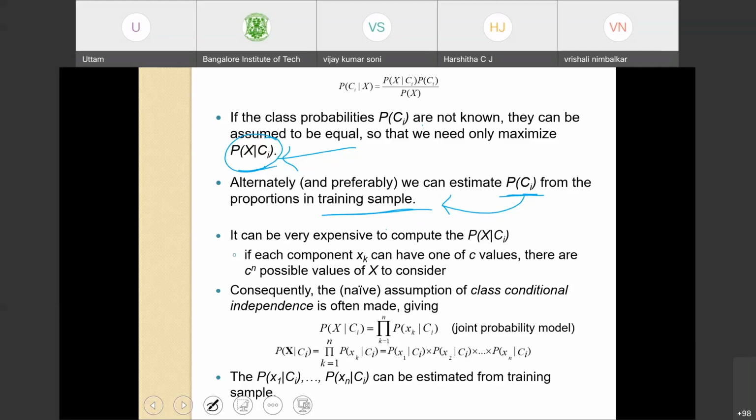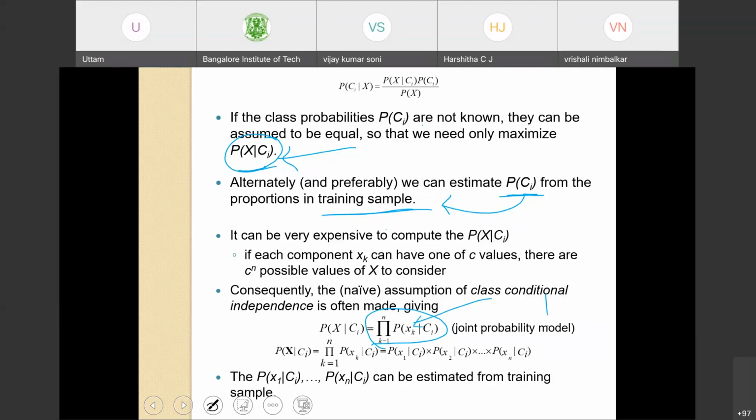So this is done for each data point for all the classes and summed over. This is called the joint probability model. I hope you are getting what I'm saying. So x is my data point.